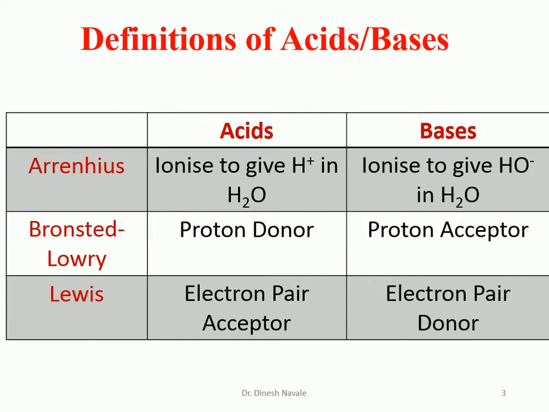So these are the three important definitions. According to Arrhenius, an acid generates H plus ions in water, and a base generates OH minus ions in water after ionization. According to the Lowry-Bronsted theory, an acid is a proton donor and a base is a proton acceptor, while according to Lewis, an acid is an electron pair acceptor and a base is an electron pair donor.